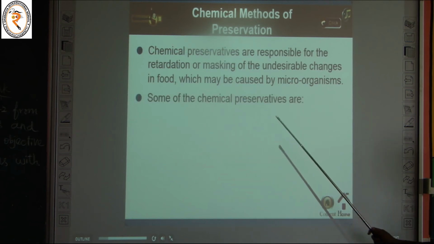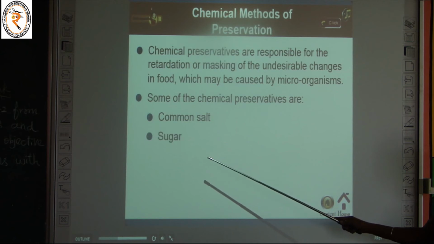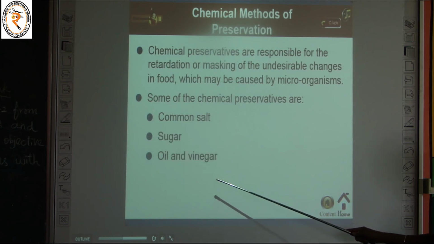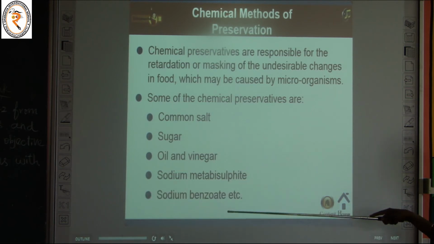Some of the chemical preservatives are common salt, sugar, oil and vinegar, sodium metabisulfate and sodium benzoate. So these are all the chemical preservatives. We can protect the food items from getting spoiled by the microorganisms.